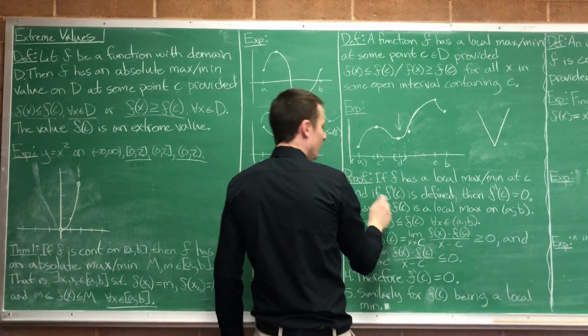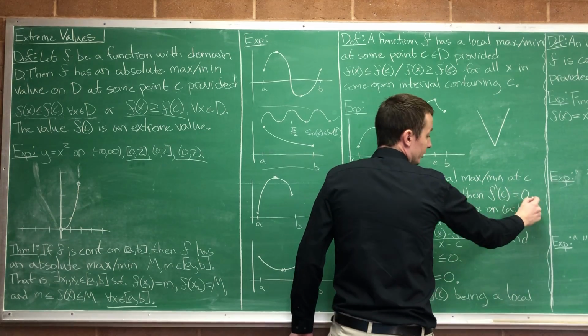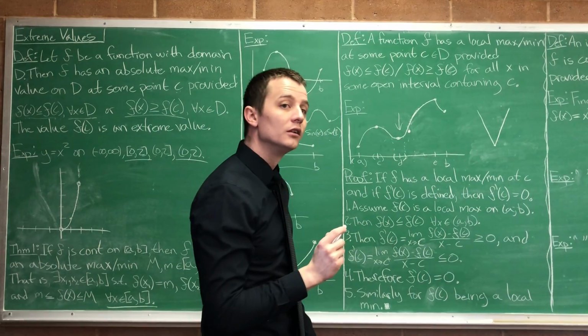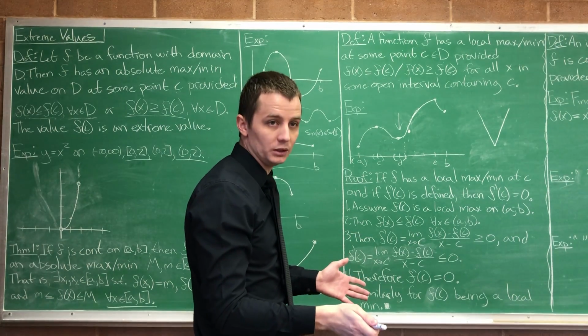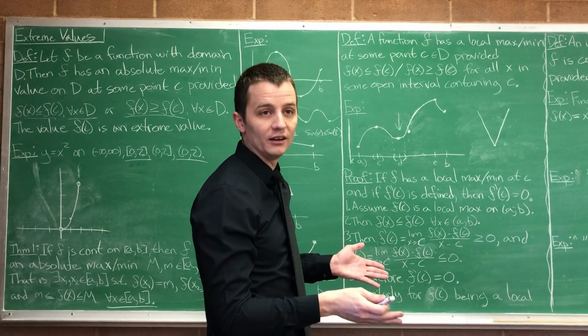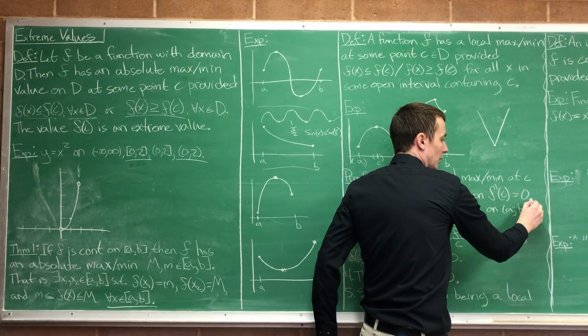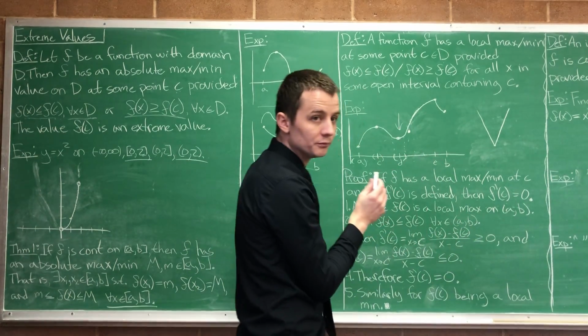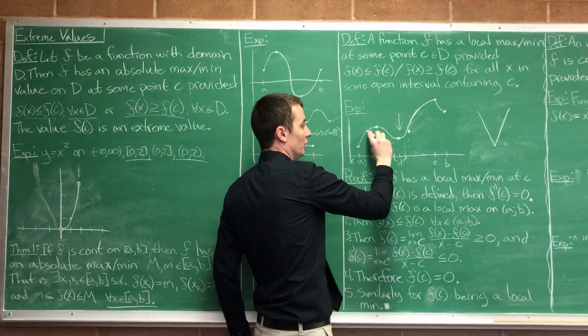And if f prime of c is defined, then f prime of c is equal to 0. Where do you prove that? Look at your local maxes and mins, or your extreme maxes and mins. We're going to show that if a derivative exists at those points, then the derivative must be 0. Because there's no slope. Hopefully it makes intuitive sense.